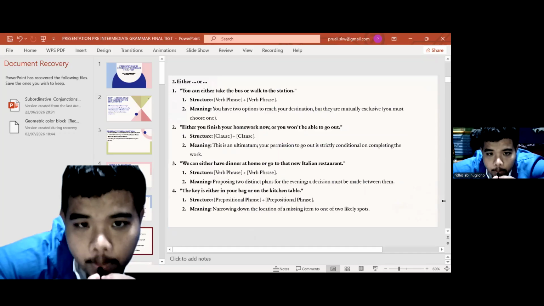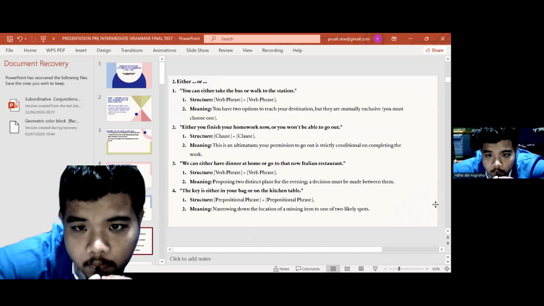Either or. You can either take the bus or walk to the station. The structure is verb phrase plus verb phrase. The meaning: you have two options to reach your destination, but they are mutually exclusive. You must choose one.